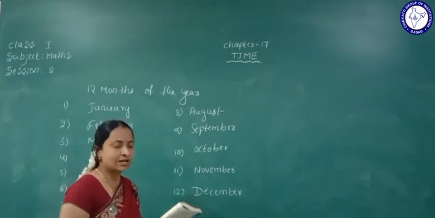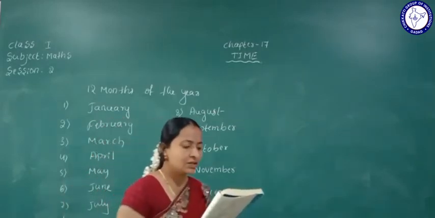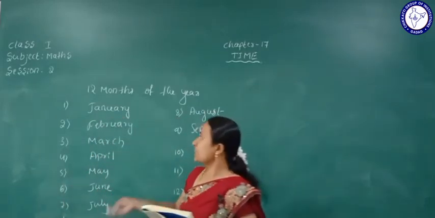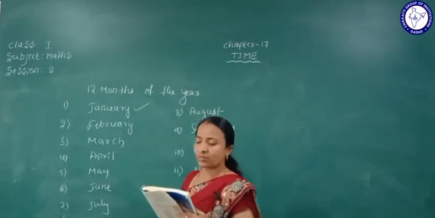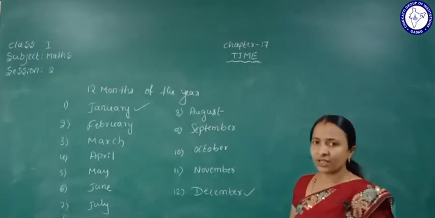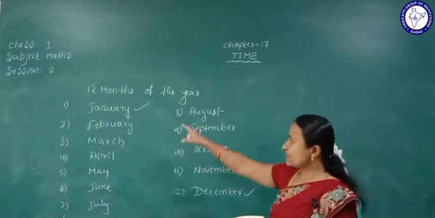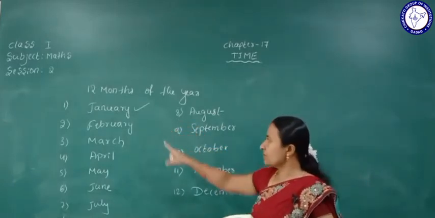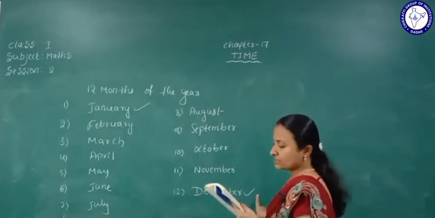So these all are the months of a year. Here see students, January is the first month of a year, and December is the last month of a year. Understood?